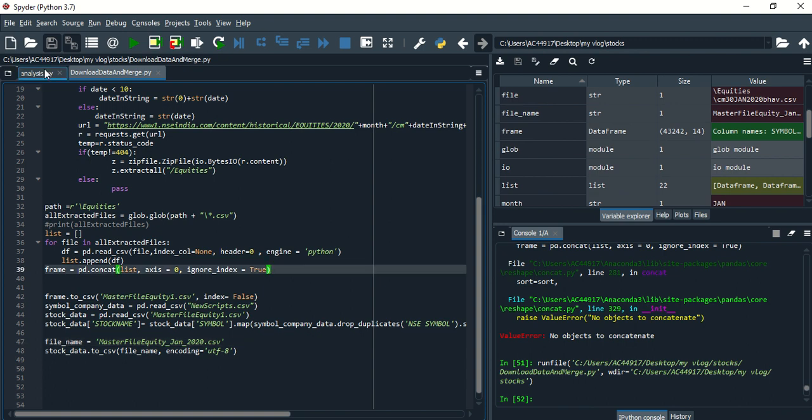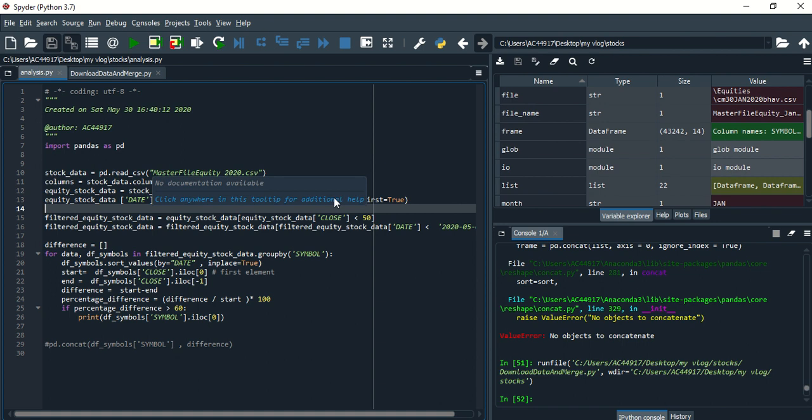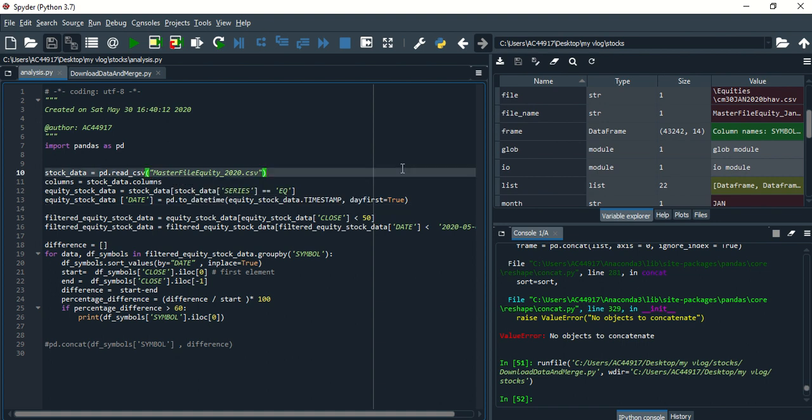Once I have that, the simple analysis is nothing but I just removed other series and had only the equity series, and then I converted the time string into the date time format, and then I selected only the stocks which consistently had a price of less than 50. This is one logic which I used to pick up a good penny stock.